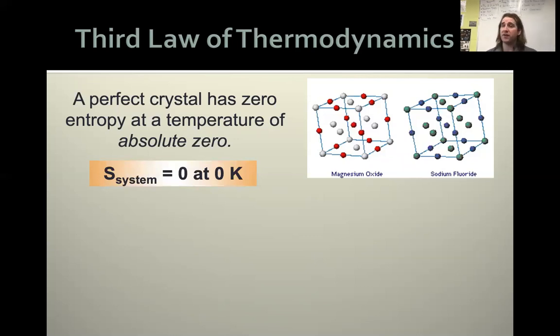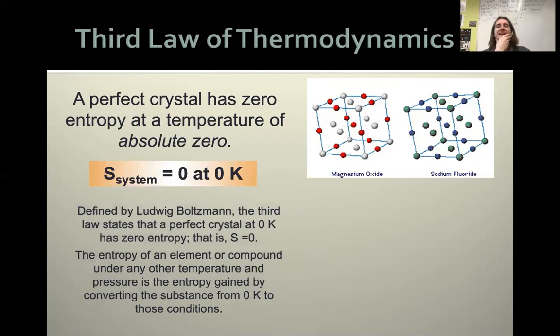We said if we had a perfect crystal where everything is super neat and organized at 0 Kelvin, where nothing is moving, then it has zero entropy. What that then means is if anything exists on the planet above 0 Kelvin, it's now going to have an entropy value.